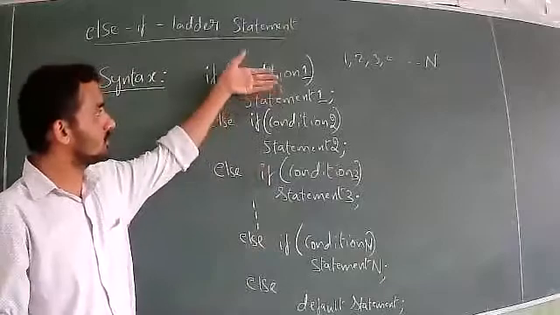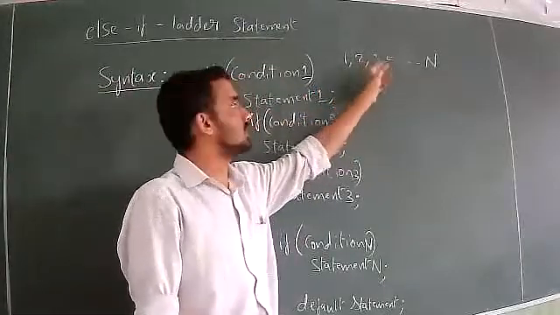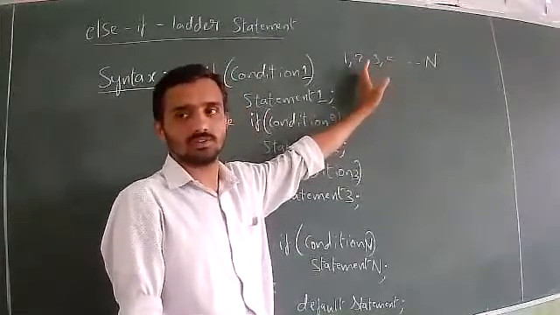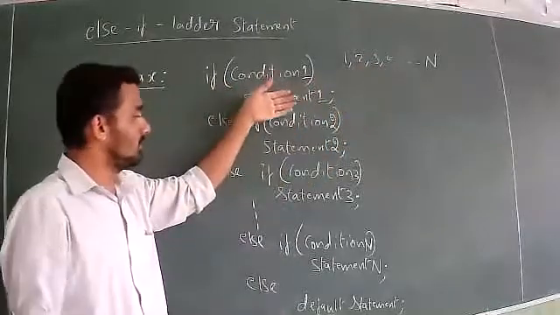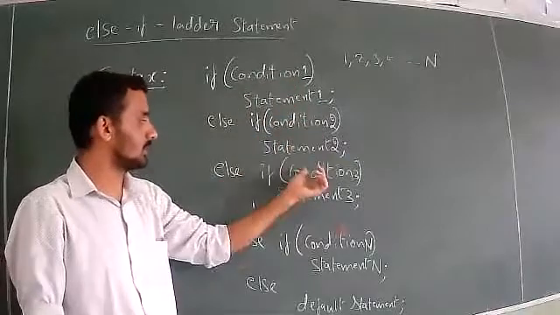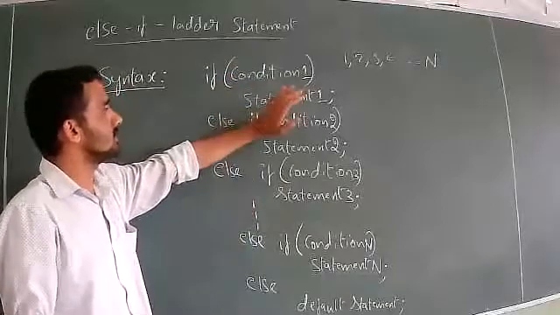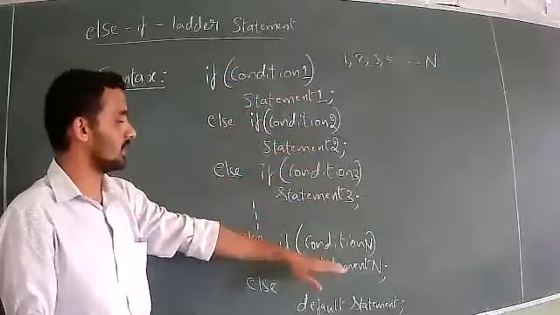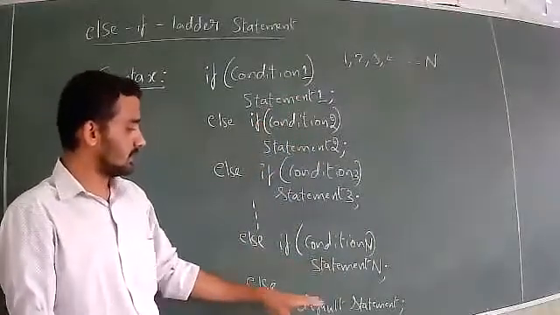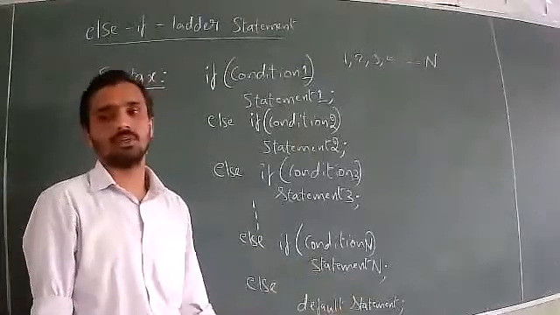If you are confused by condition 1 up to n or statement 1 to n, just remember the mathematical concept: 1, 2, 3 up to n, the sum of n numbers. In the same way here, for every condition you put one number: condition 1, condition 2, condition 3, condition n, so n number of conditions. Each condition is followed by a statement: statement 1, statement 2, statement 3, n number of statements. Finally, we say else at the end, but you don't write a condition again. You write the default statement.